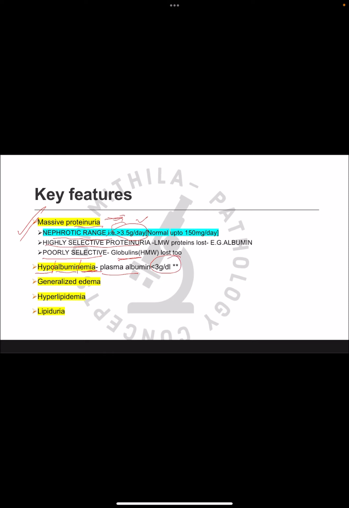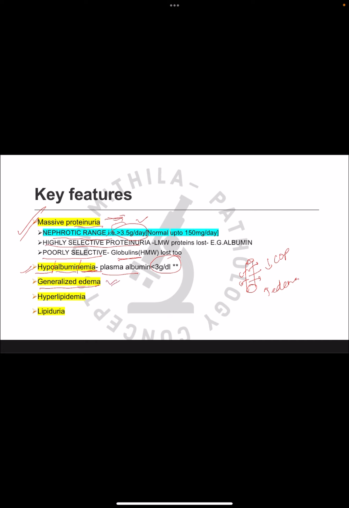Now next there will be edema, because when there is decrease in the proteins in the blood, in the blood vessel there will be decrease in the colloid osmotic pressure because the proteins are lost, they are decreased. So because of that, the fluid will migrate to the extravascular compartment into the interstitial space, that will cause increased edema. So this is another very, very important feature.